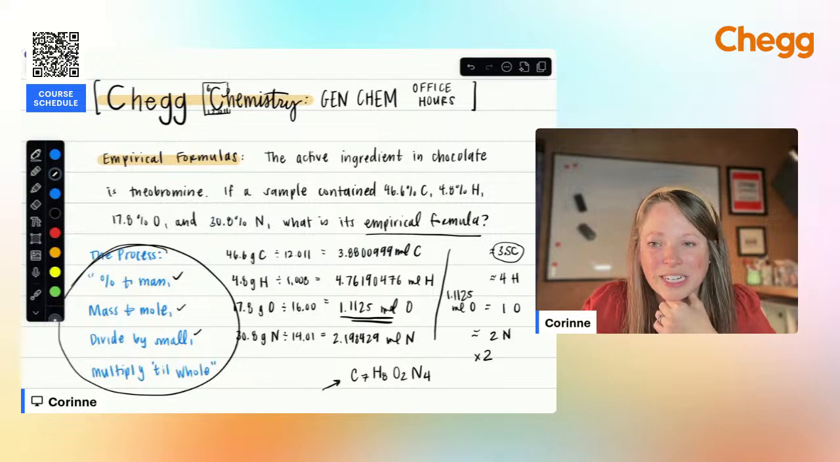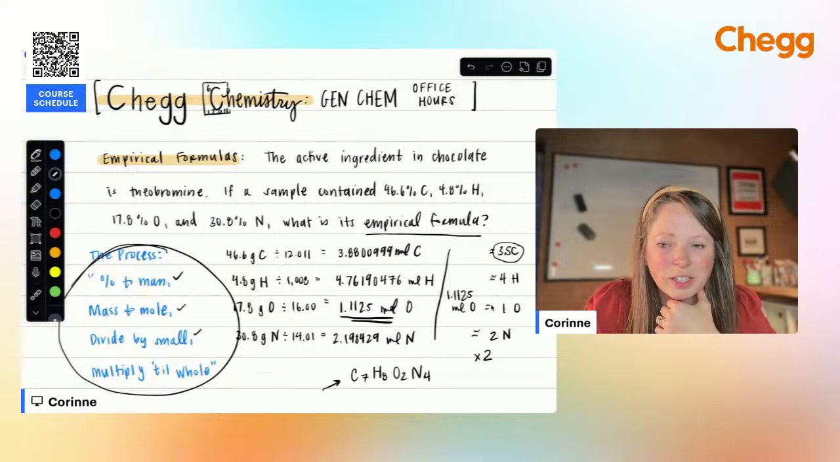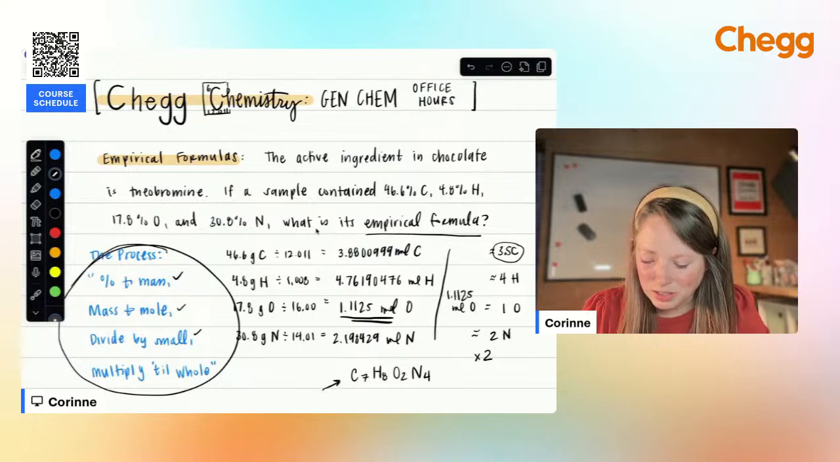Okay, it looks like resonance structures. I have a request for VSEPR theory. All right, let's go ahead and do resonance structures, and then we'll talk about VSEPR, and then we'll go from there.